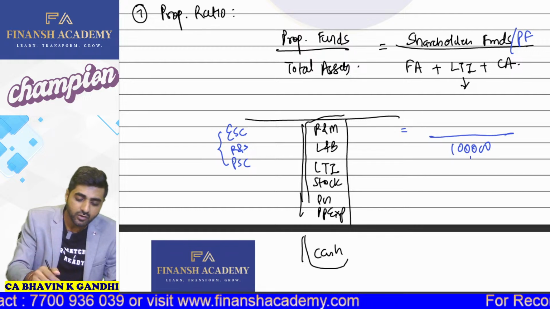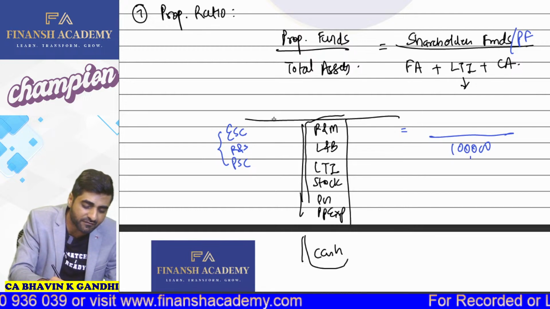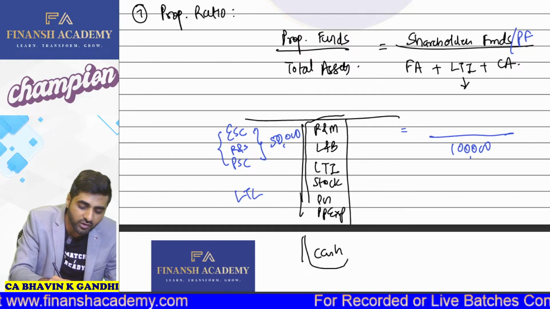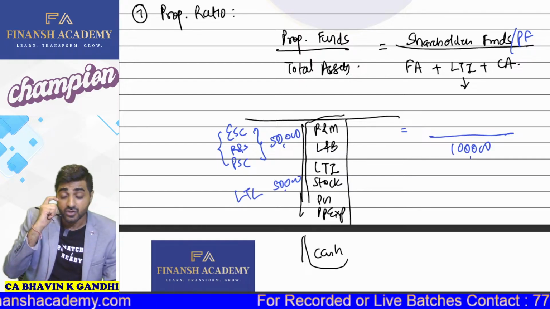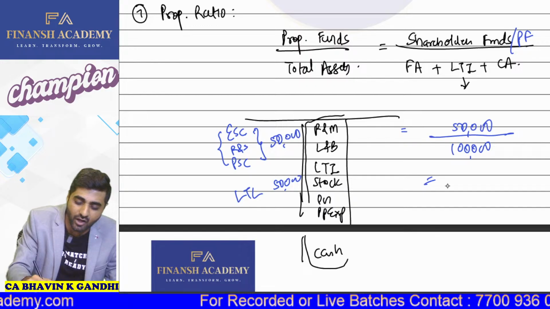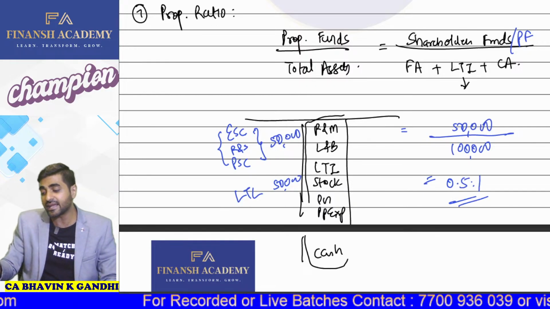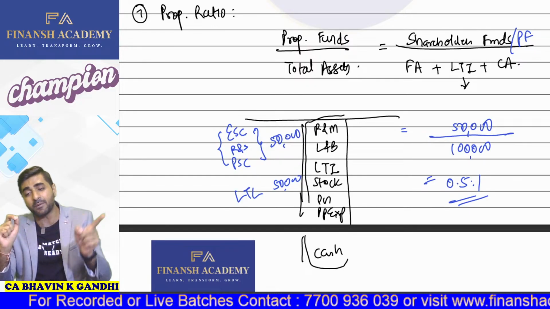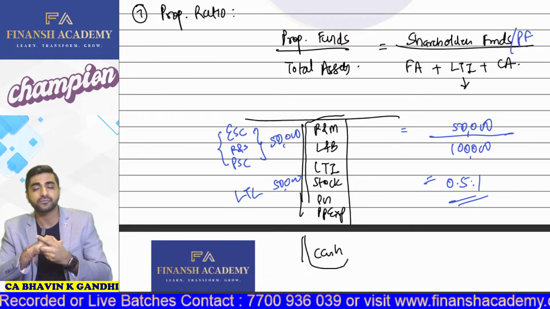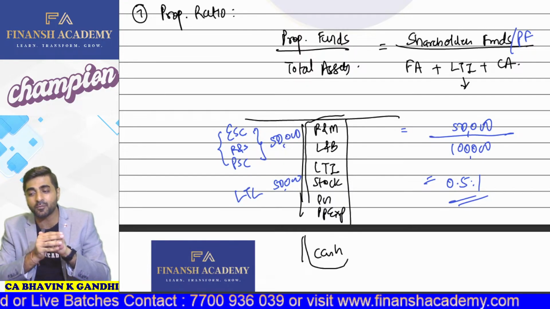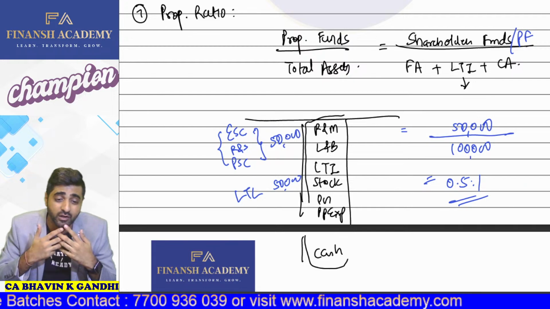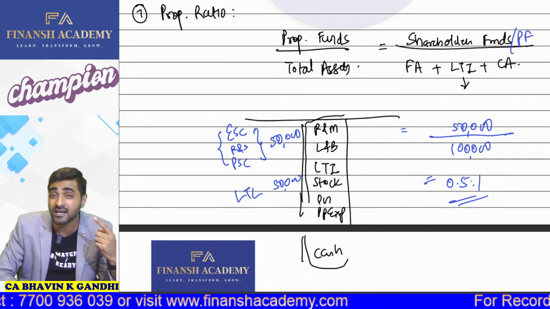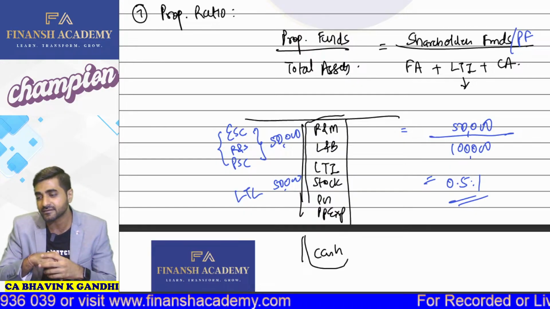Yes. So suppose your equity, reserves and preference shares together comprise, let's say, 50,000, and your long-term loan comprises 50,000. Can I say that the ratio will now become 0.5:1? It indicates that for every 1 rupee of your total assets, 50% is from the proprietors. 50% is from your shareholders. And balance 50% is from your outsiders. Come on, yes or no? Yes, sir. That is going to be from your debt.